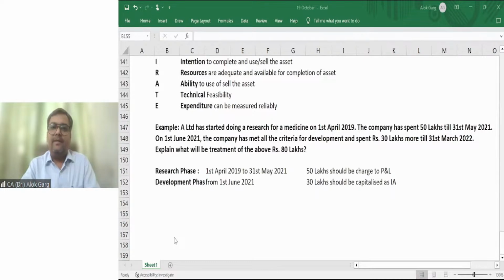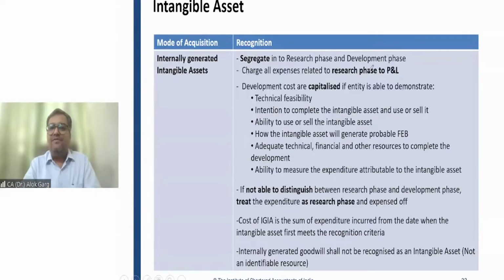Okay. So friends, we discussed this part of internally generated intangible assets, where we discussed the research phase and development phase. The research phase has to go to P&L, the development phase has to be capitalized, and the development phase will start when all the conditions are satisfied. What are the conditions? PIRATE: probable future economic benefit, intention to complete, resources should be adequate. A stands for ability to use or sell. T, technical feasibility. E, expenditure can be measured reliably.